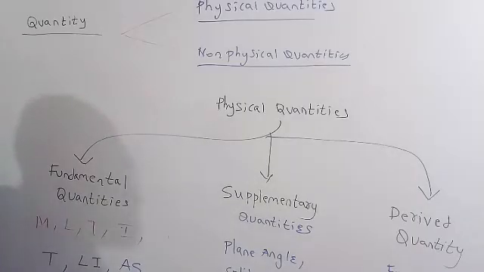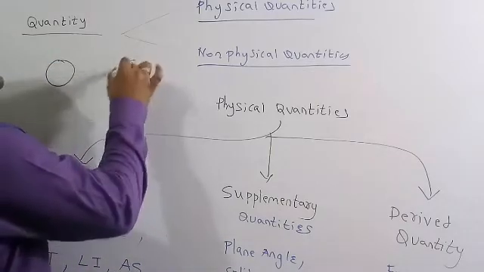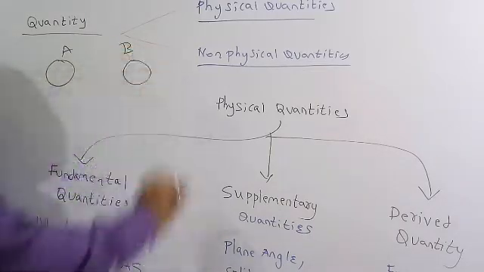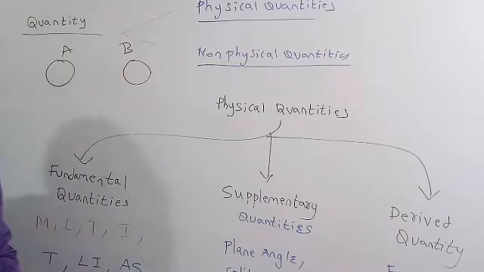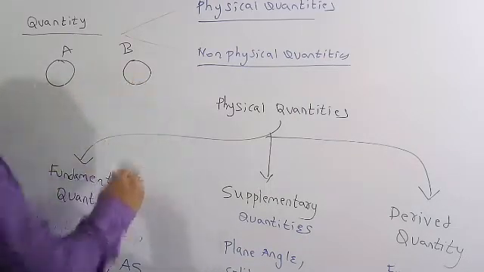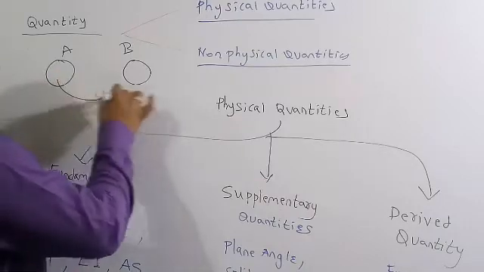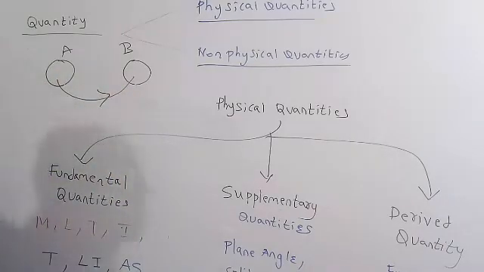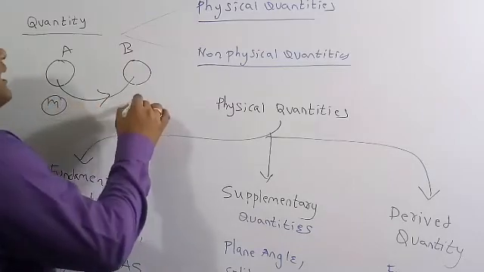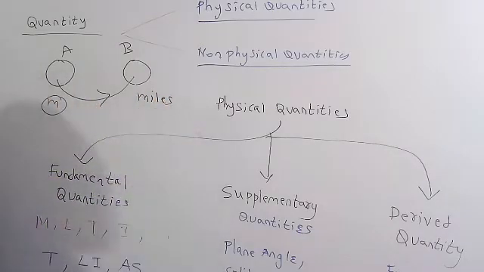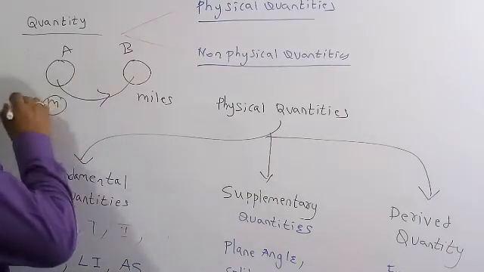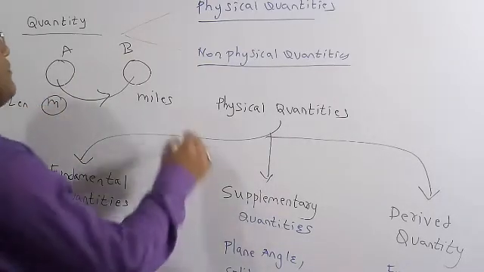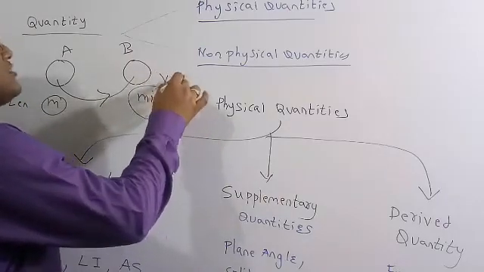In history, previously different countries used different units. For each and every quantity they used a different unit. That was the main problem. Suppose you want to communicate between 2 countries, there is a huge problem because the units are very different. If they used meter here, they used miles there. Previously they did not know the conversion between these things either. In country A, for length, if they use meter, another may use miles or yard.